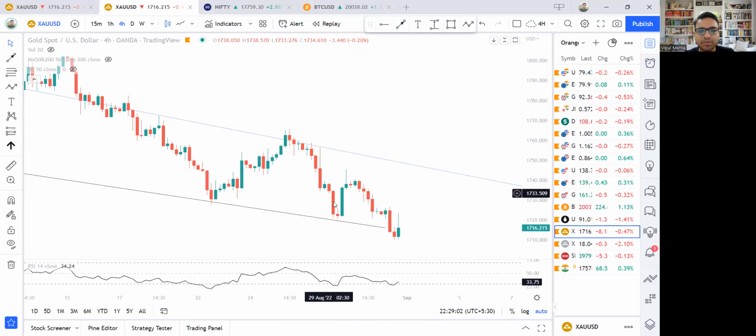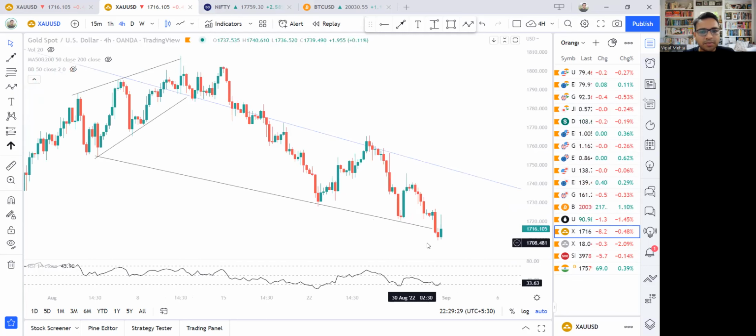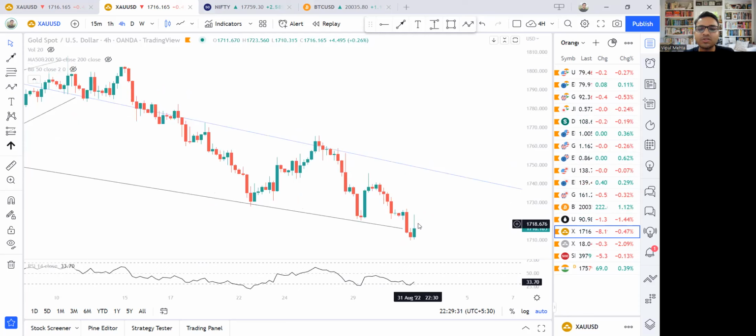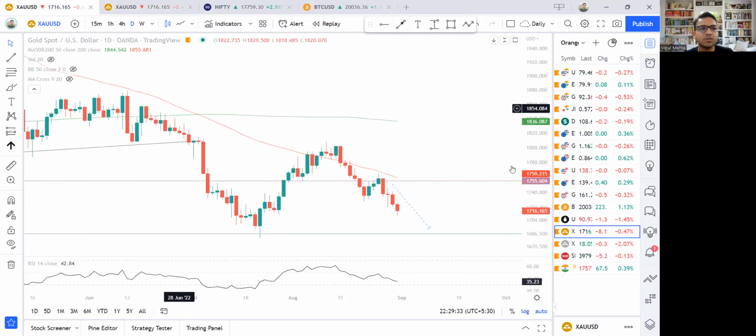Imagine the people who sold here. All of them got trapped with this buying, and with this particular wick, all of their stop losses would also have been hit. So this sort of bear trap is another possibility which can happen on the 4-hour time frame. I think the daily chart is still bearish, but on the 4-hour, this sort of bear trap can also happen, and the price may continue to fall from there. So that possibility is also open. But looking at this right now, there is no buying or selling opportunity in gold either.